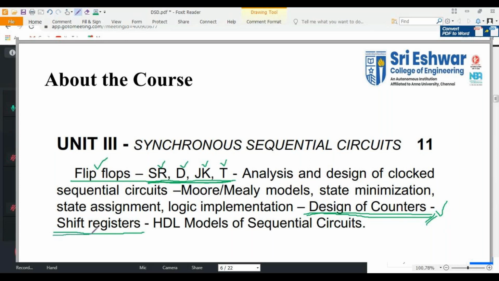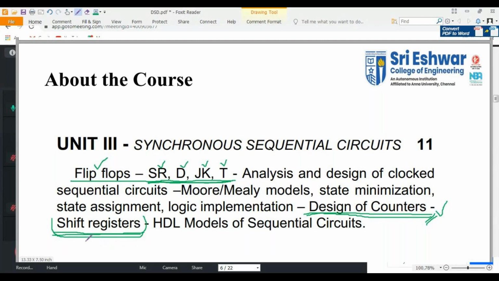Next, shift registers. I'm going to take shift registers in this class. So what is shift registers? In 2 marks you may get questions like what is shift registers and what are all the types of shift registers. Like that you may get questions from shift registers in part A. In part B, they will ask you to explain in detail about different types of shift registers. It may be asked in 12 marks or 14 marks.